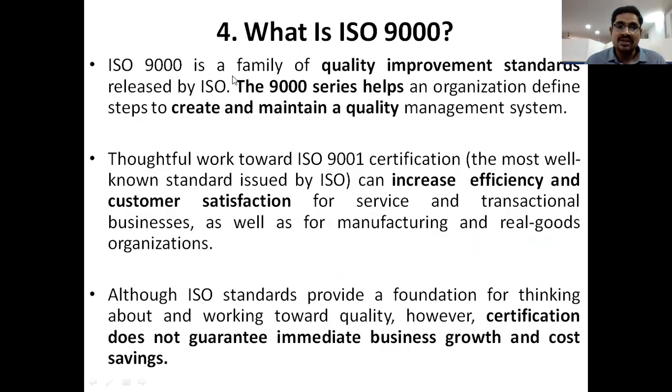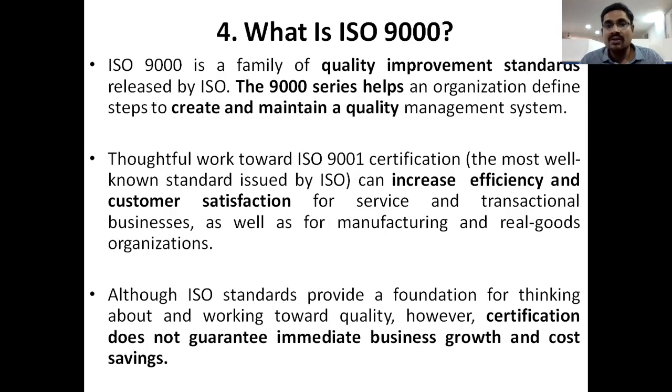So ISO 9000 is a family of quality improvement standards in each and every organization, either a service organization or a manufacturing organization, right? So the ISO 9000 series helps an organization define steps to create and maintain quality management systems, right?